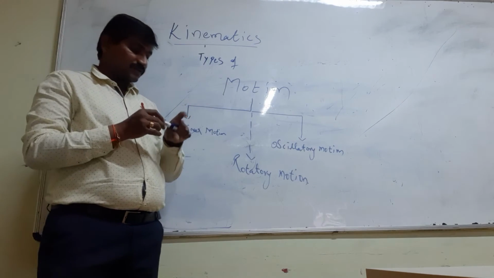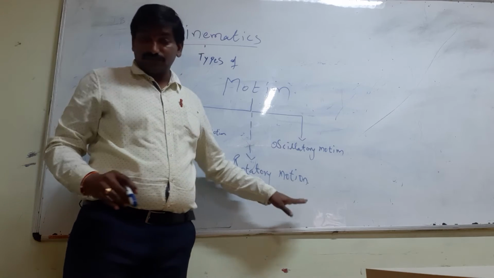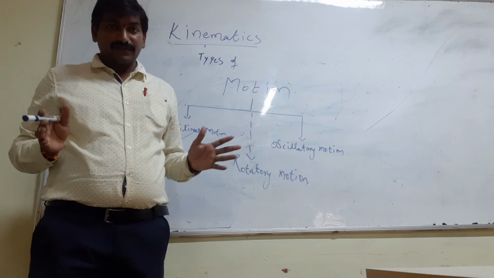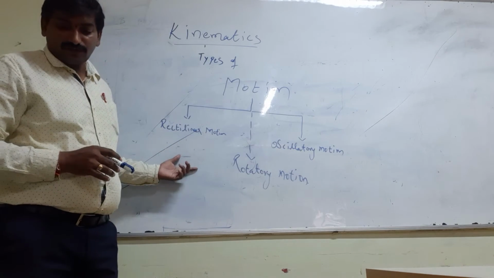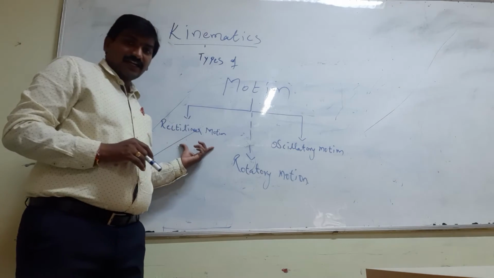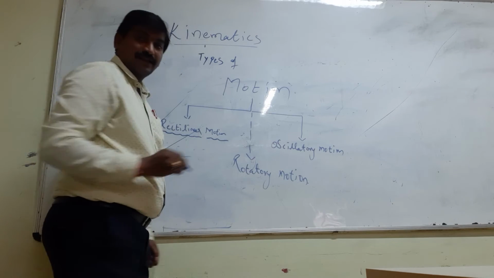How many types of motions do we have? Rectilinear motion, oscillatory motion, rotatory motion. What are all these? If you go through them individually, first, if you are looking at rectilinear motion, what do you mean by rectilinear motion?